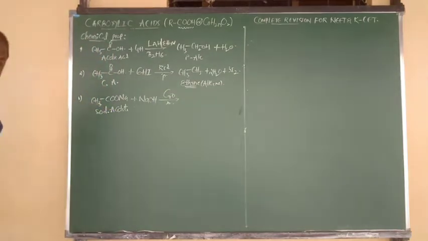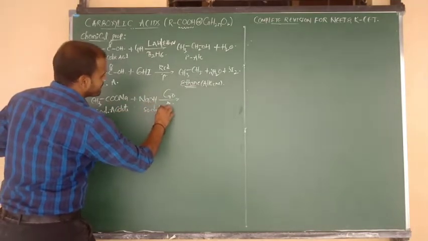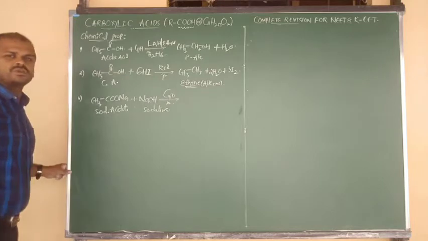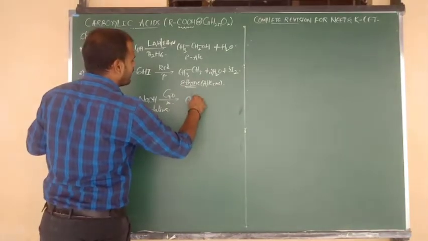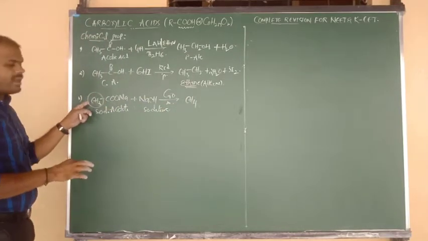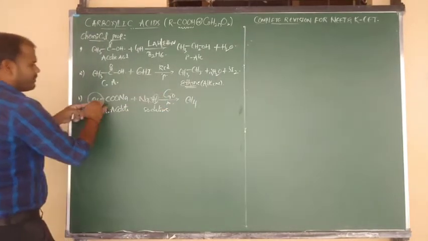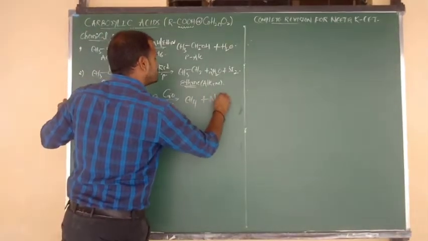Sodium salt of carboxylic acids upon heating with what? Soda lime. Upon heating with soda lime, the product formed is nothing but alkane, that is methane. The first group, which remains in R form, what do we have to give it? H has to be added. Remaining all has to be eliminated in the form of Na2CO3.